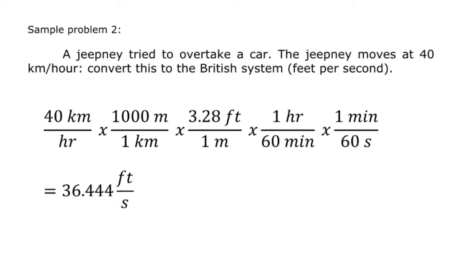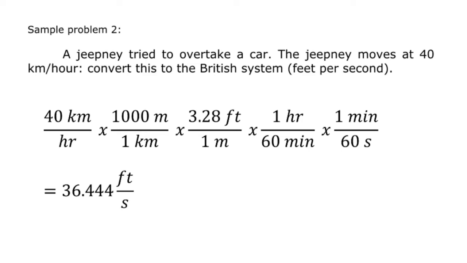Convert this to the British system, feet per second. 40 kilometers per hour is our given that we need to convert to feet per second. Multiplying our given with the conversion factors and cancelling the similar units, kilometers and meters for length, and hour and minutes for time, we get 36.444 feet per second.